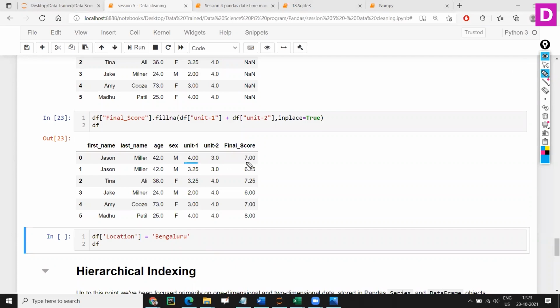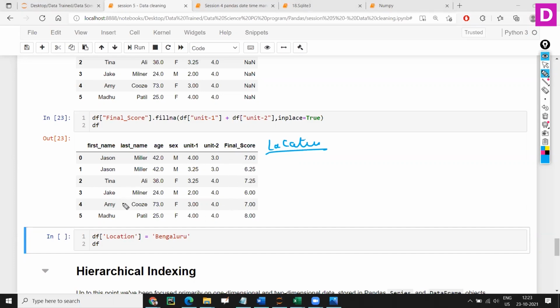Four plus 3, 3.25 plus 3, and so forth. So okay, let's finish this, then we'll go back and see our original data set. Now I have the entire thing. I wanted to add the location of the students, or I would say the school.